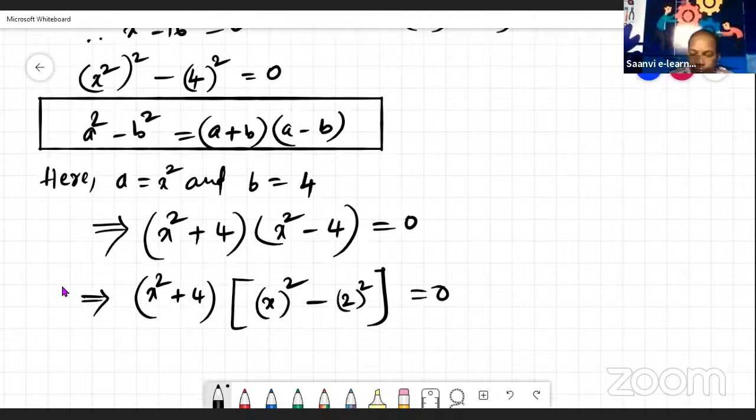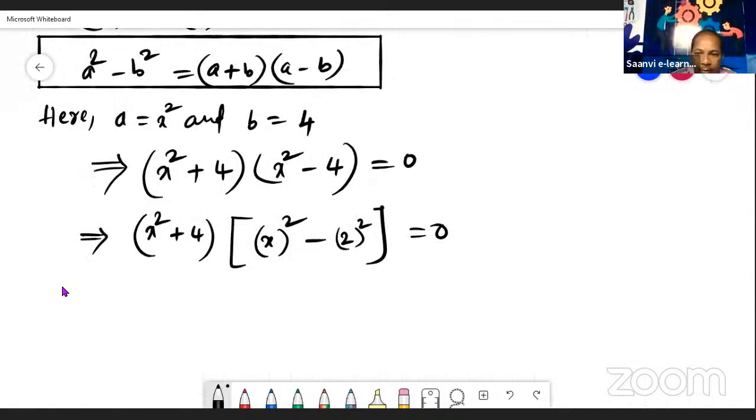So here again we have to apply the formula. So x square plus 4 into, here again it is in the form of a square minus b square. So by the formula, a square minus b square is a plus b into a minus b. So a means x, b means 2.